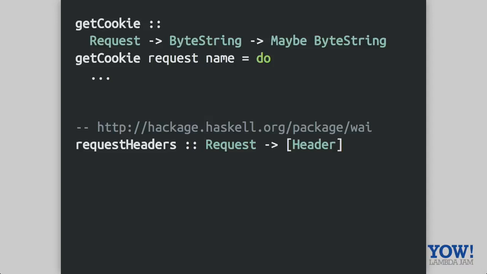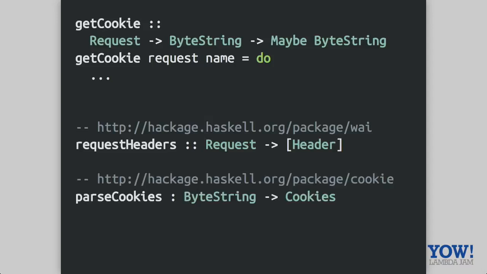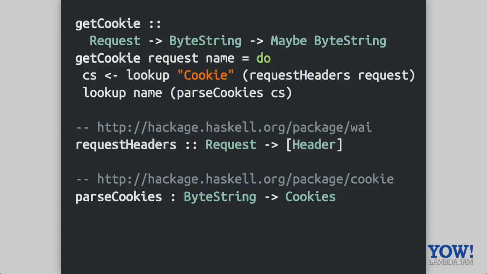There's obviously a way to pull out the headers from the request in the Y library. There's also a useful function in the cookie library which parses a cookie header. With those two things in mind, we can pull out the request headers, look up the cookie header, and then from that cookie header, if it exists, we can parse it and look up the particular name.